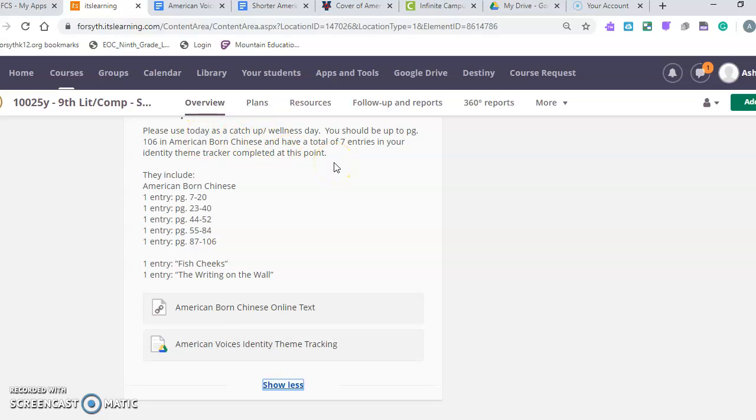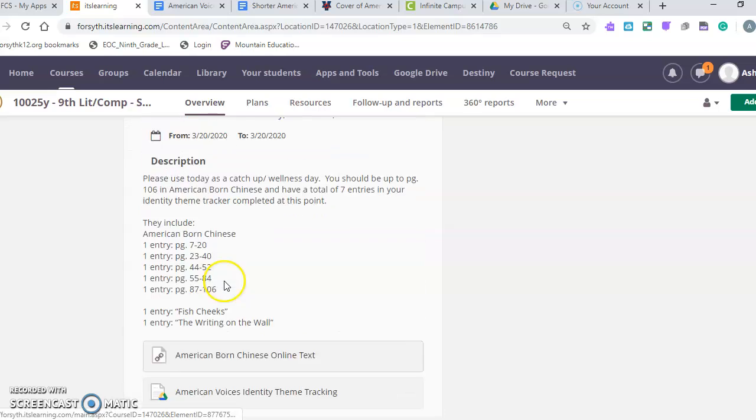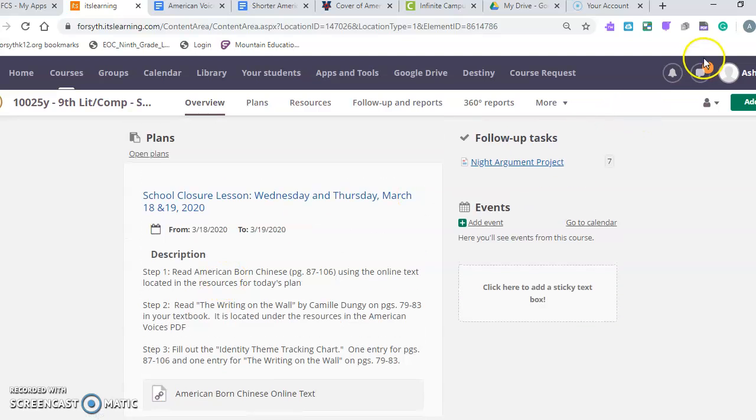You should be up to page 106 in American Born Chinese and have a total of 7 entries in your identity theme tracker. They include an entry for page 7 to 20, an entry for page 23 to 40, an entry for page 44 to 52, an entry for page 55 to 84, one for 87 to 106, one for fish cheeks, which we did in class last week, and one for the writing on the wall. So use tomorrow to make sure that you have done all of those and that you are caught up for next week. If you have questions, you can always email me through It's Learning.